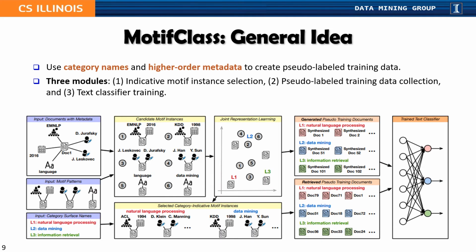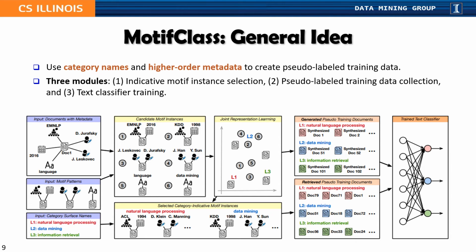We lay out the MotifClass framework here. The general idea of MotifClass is that because we don't have any human annotated training data, we aim to use category names and higher-order metadata to create pseudo-labeled training data. So we have three modules here: indicative motif instance selection, pseudo-labeled training data collection, and text classifier training.